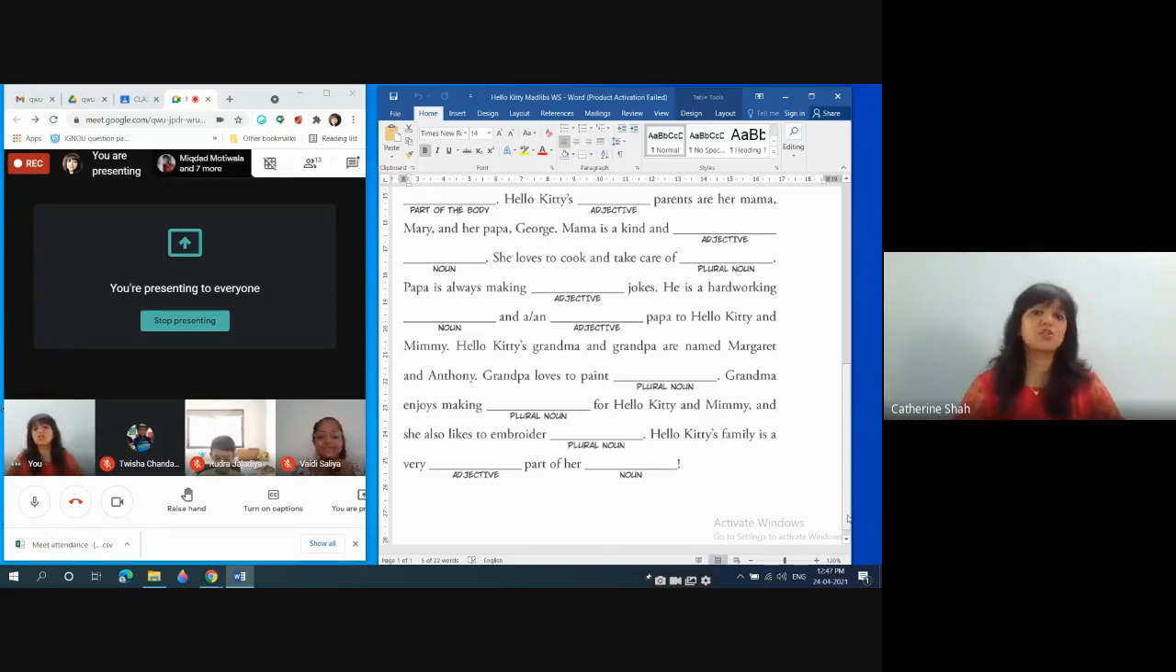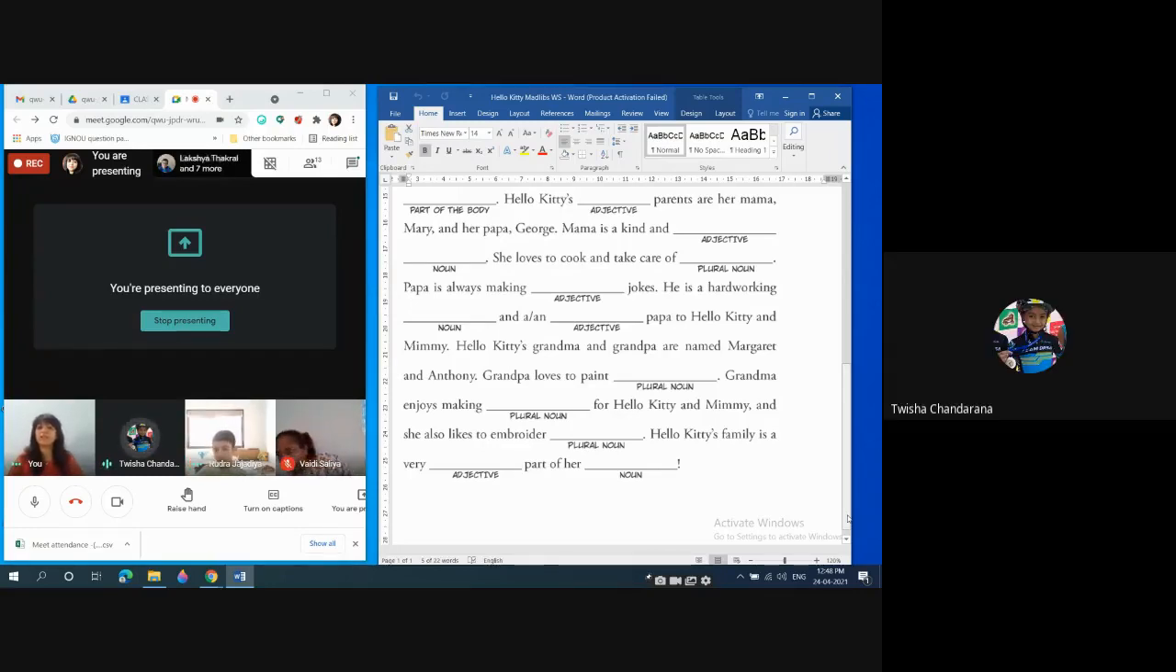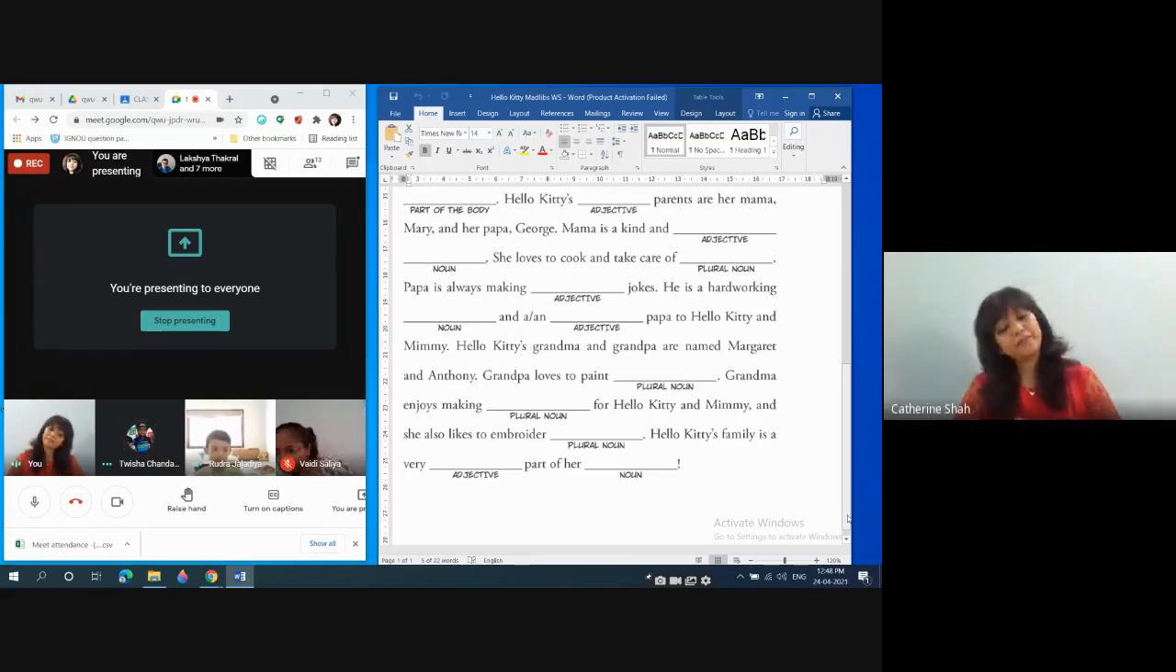That's called embroidery. So where do we find all this embroidery? We can find it on frocks. We can find it on corners of handkerchiefs and napkins. We can find it on shirts, pockets. We embroider pockets. We can find it on tablecloths, on bed sheets, on pillow covers. So you can write any one of the options there. Hello Kitty's family is a very dash part of her dash. So Hello Kitty's family is a very loving part of her life, interesting part of her life, important part of her life. Anything that you want to write.